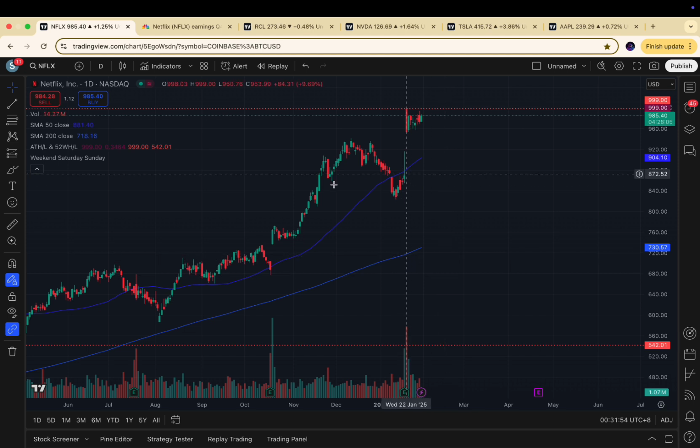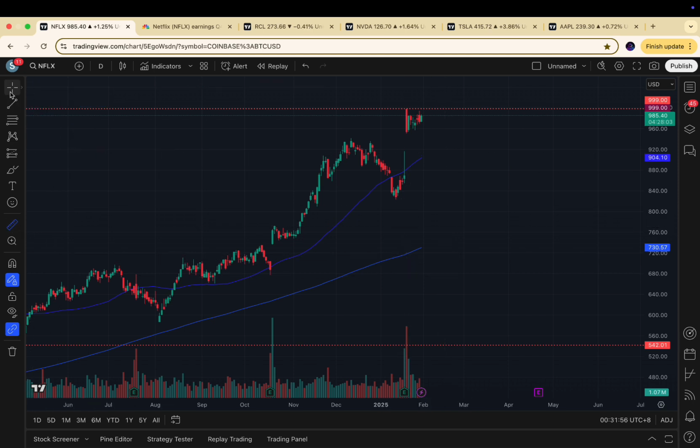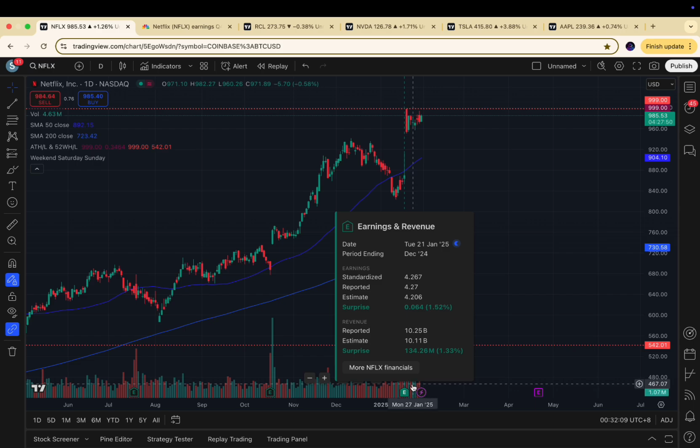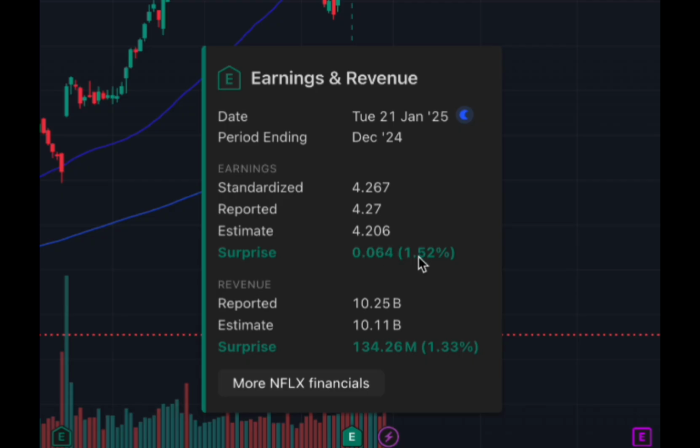So let's say, do you see this jump up in Netflix price? It's a 9.69% increase from the previous day. This increase happened because Netflix released their earnings. This is their earnings. It does not look too surprising, right? You have a 1.52% surprise and a 1.33% surprise. Basically, I'll just tell you what these mean.